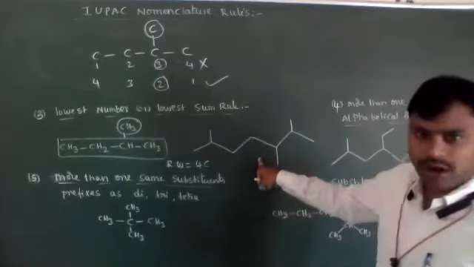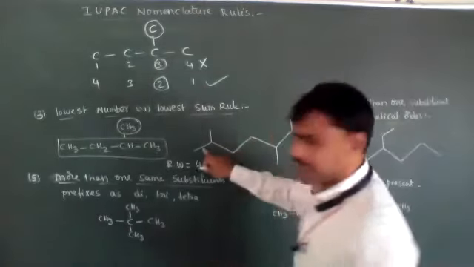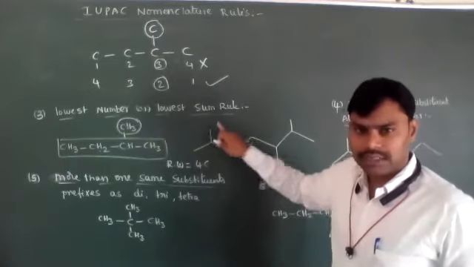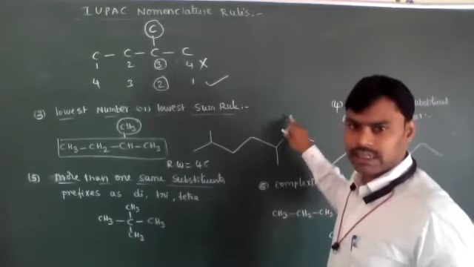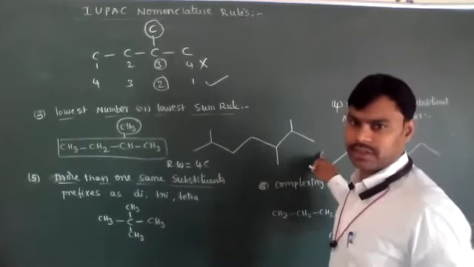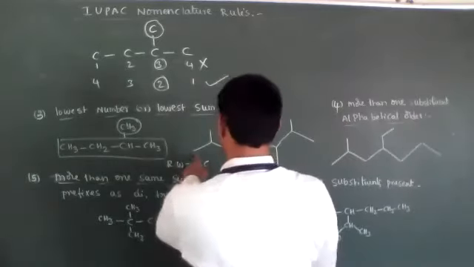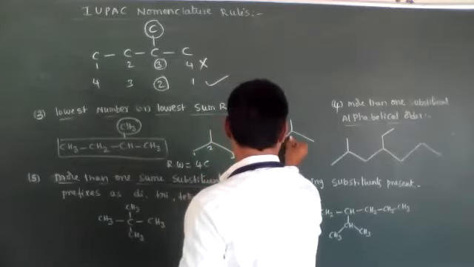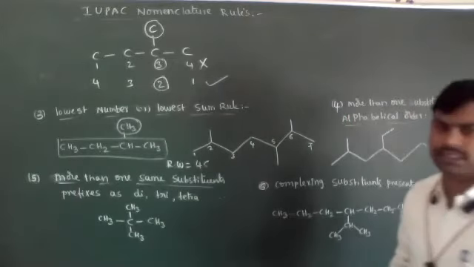Now let's see the second compound. I write it in a bond line structure. Bond line structure, I hope you understood. This is CH3, CH bond CH3, CH2, CH2, CH bond CH3, CH, CH3 and CH3. So the longest carbon chain: 1, 2, 3, 4, 5, 6, 7 carbon atoms are present in the longest carbon chain.